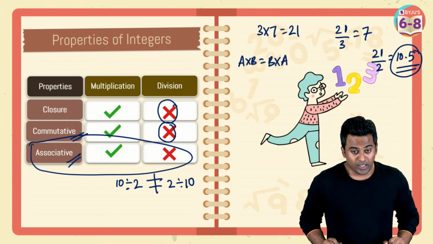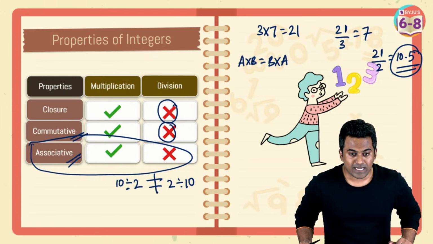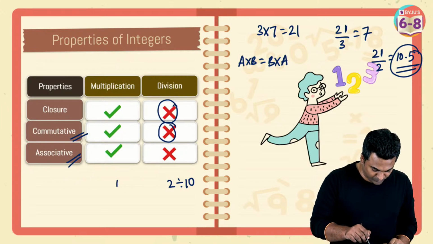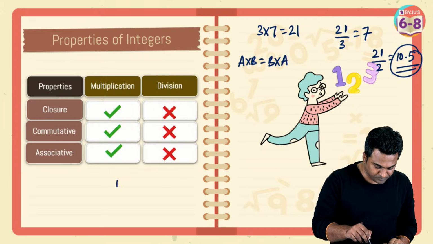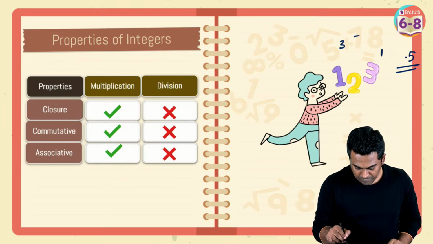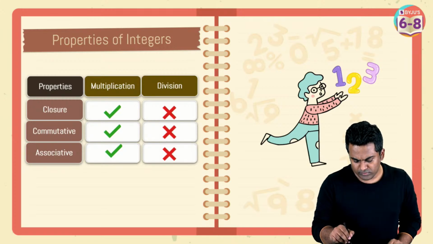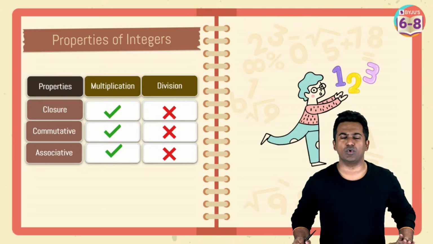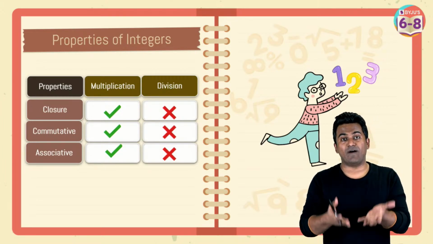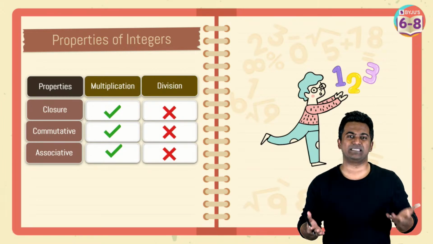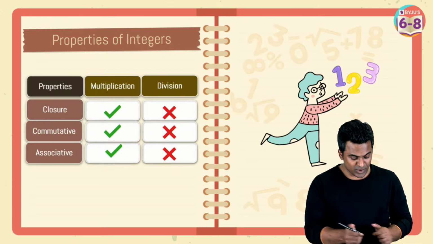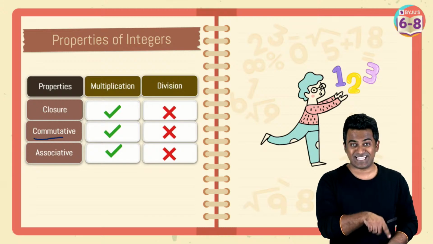Yes. So, can't understand the difference between commutative and associative. Okay, fine. Easy way for you to remember. What do you mean by the word commute? Commute means what? You travel from one point to another point. Like, let's say you commute from your house to school, right? So commute is that word there, right?